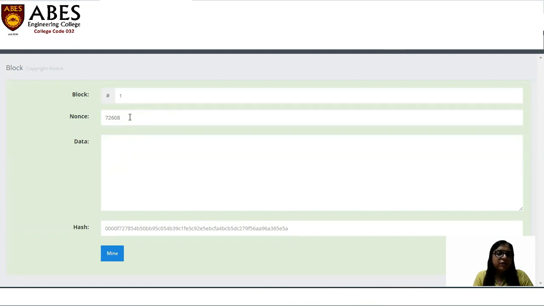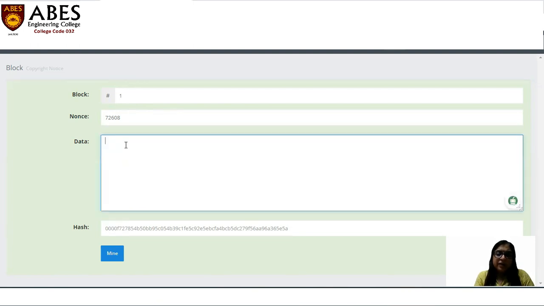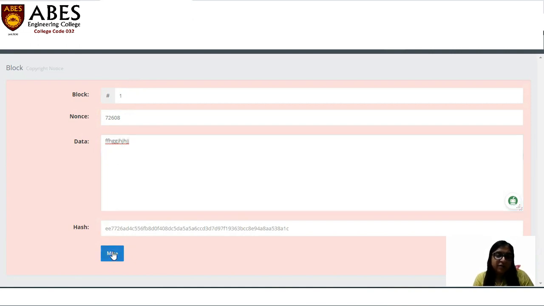So we can understand the concept of the hash here. So this is the nonce. Nonce is the random number which helps to create a number of leading zeros in the hash. Right. Basically, hash is a one way number. Suppose this is the data, and this is the hash for this data plus nonce number. So if I'm using this button mine, it means a different nonce number will be added with this data, and the number of leading zeros will be created.